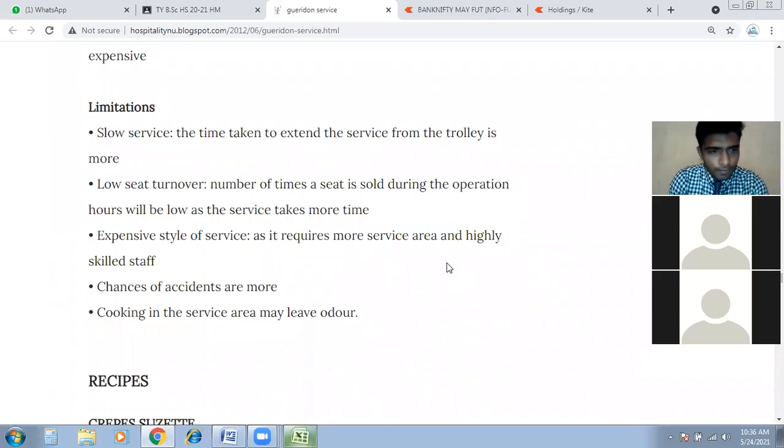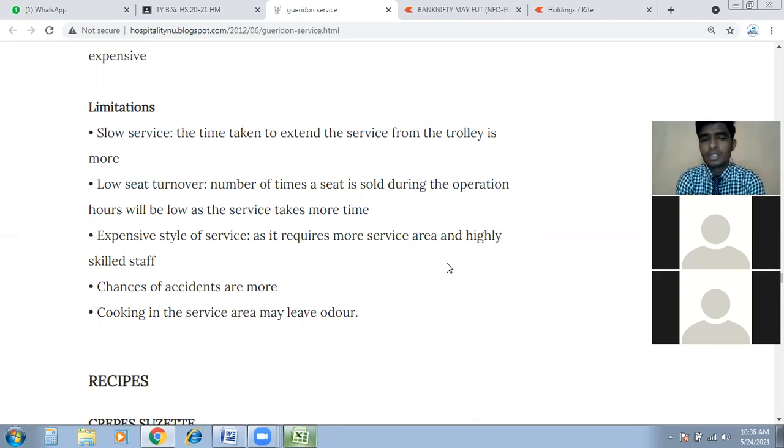Okay, the fifth point, maybe the second last point: chance of accidents is more. Of course, there are a lot of hazards, burning hazards, and accidents happen when we're preparing flambe or something like that. Sometimes we lose our balance. These are some kind of human mistakes.